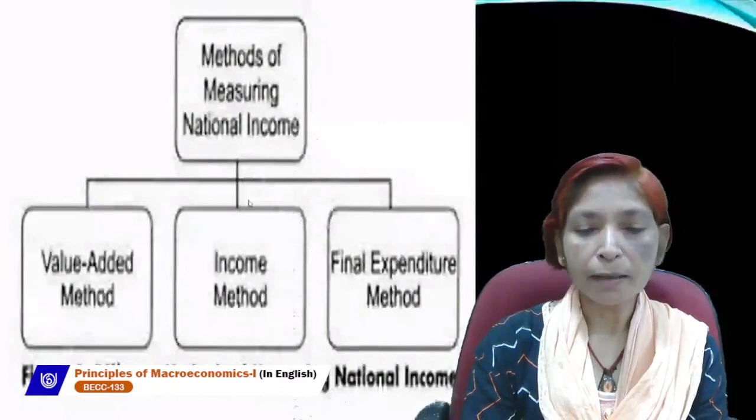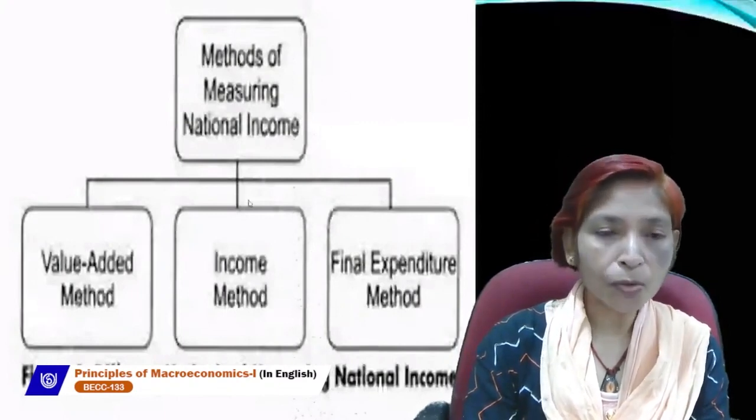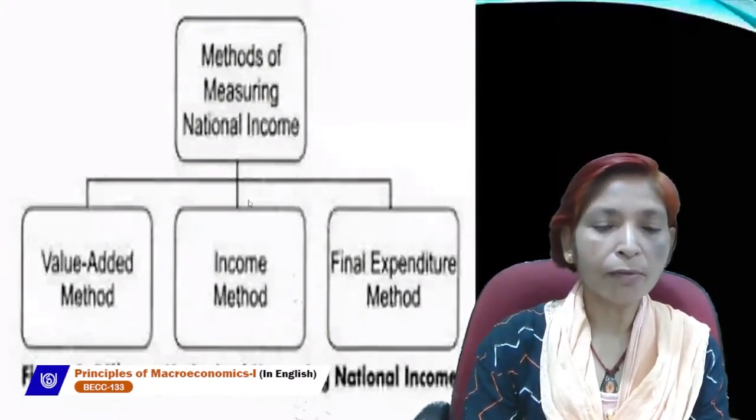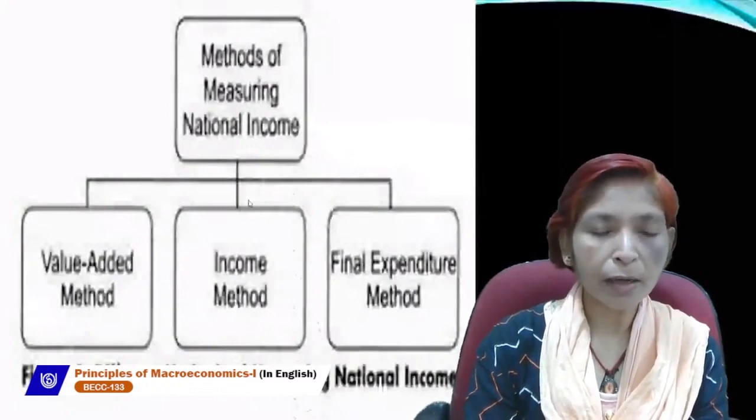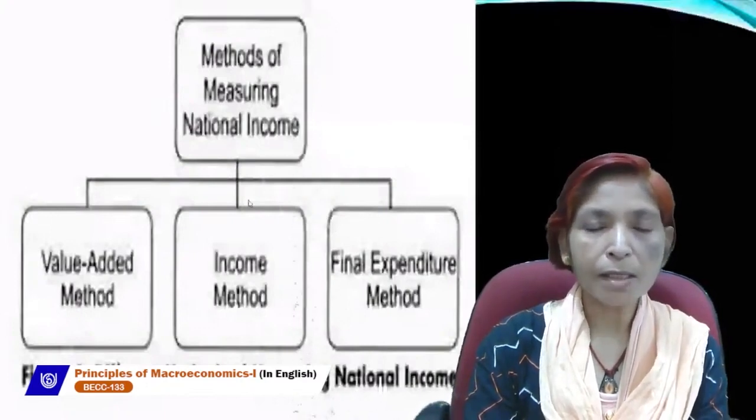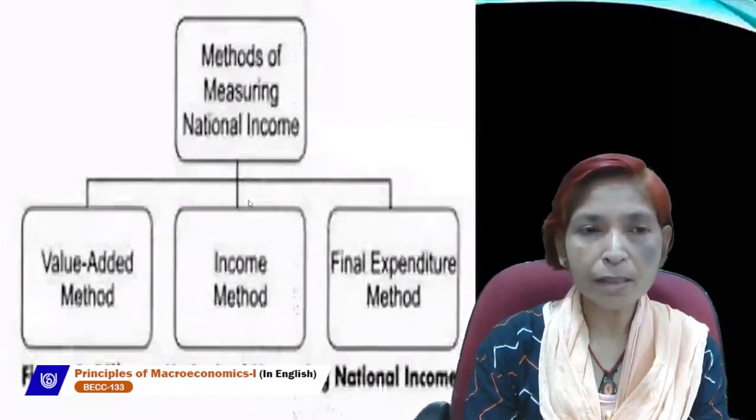These are the different methods which we can use for the estimation of national income, because we know that in each and every economy, three sectors exist. These three sectors are: one is primary sector, which is related with agriculture activities.